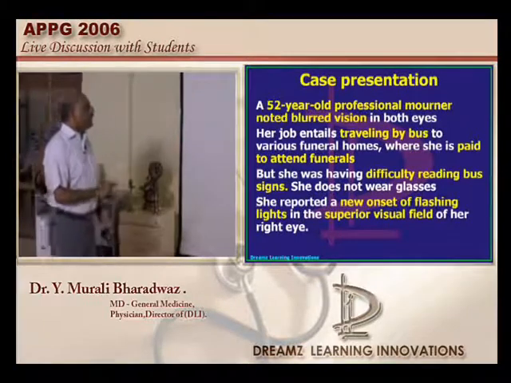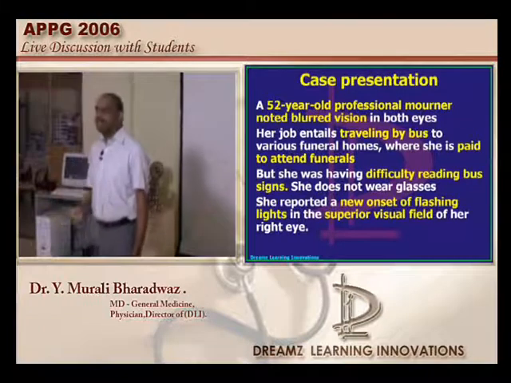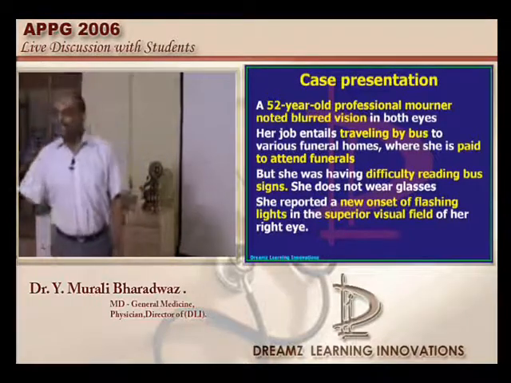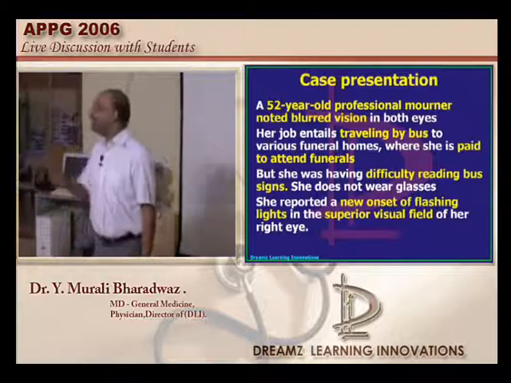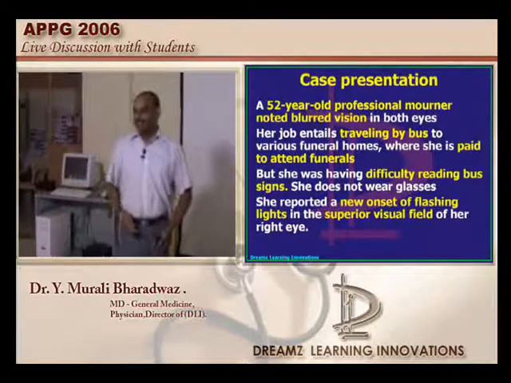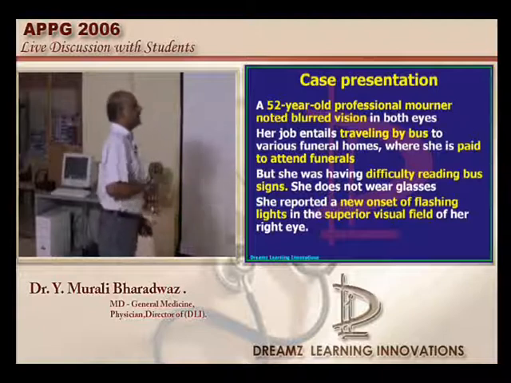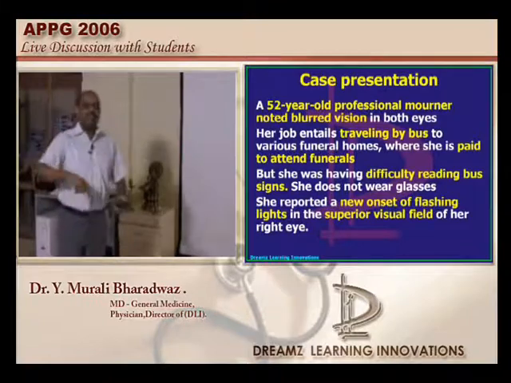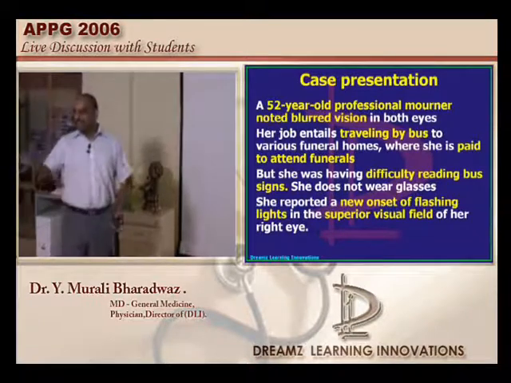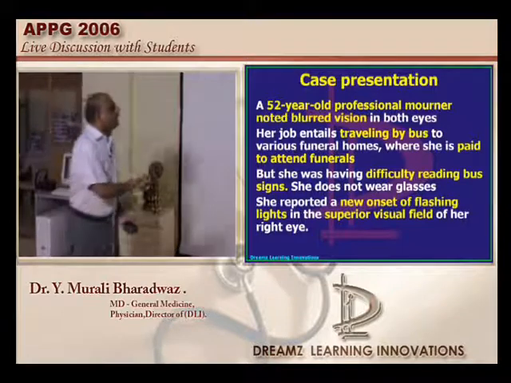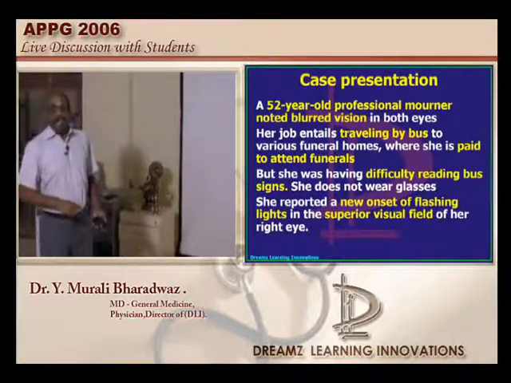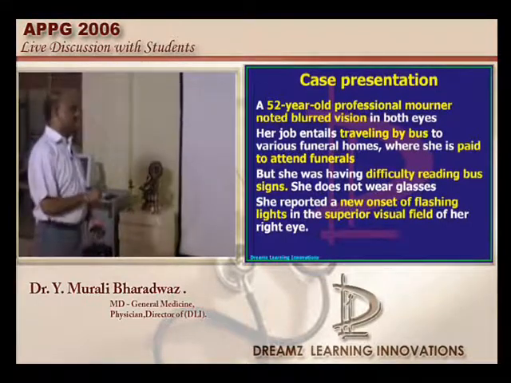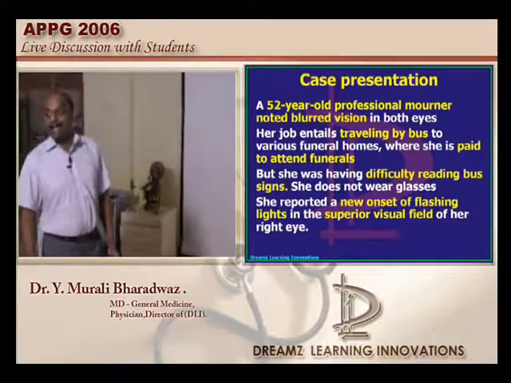A 52-year-old professional mourner. At least in India, children will mourn if somebody dies, parents die. But in the US and the West, they will even employ a person to come and mourn when there is a death. So a professional mourner has noted that he is having blurring of vision in both eyes. Generally he used to travel by bus, reach the funeral, and there he used to mourn. That is what he did as a profession. He has difficulty reading the bus signs, and he is not wearing any glasses, and he is also reporting that there are a lot of flashing lights in the superior visual field in his right eye.